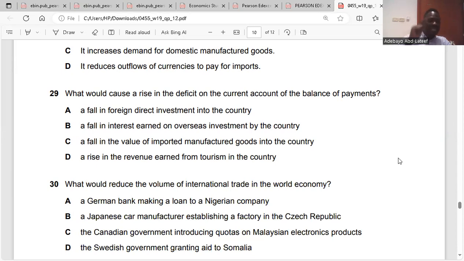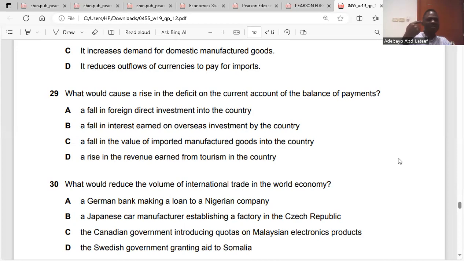29. What would cause a rise in the deficit on the current account of the balance of payments? A fall in foreign direct investment into the country? No, that would not be about deficit. A fall in interest on overseas investment by the country. So the answer is B. A lot of Libyans have invested abroad, but they receive less return. That could push your current account into deficit because the money has gone abroad and is not coming back.